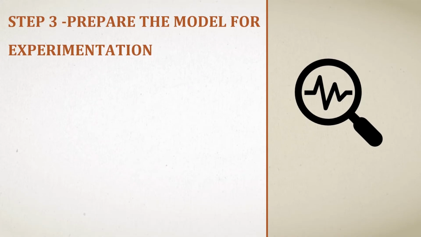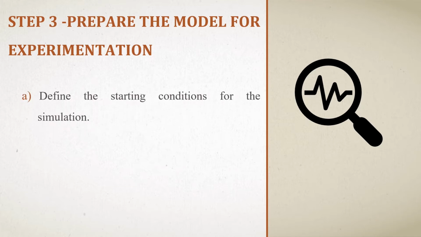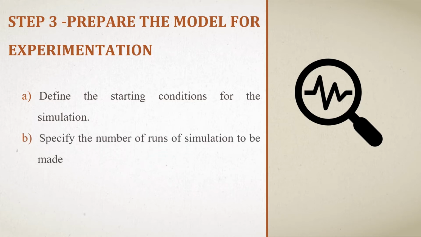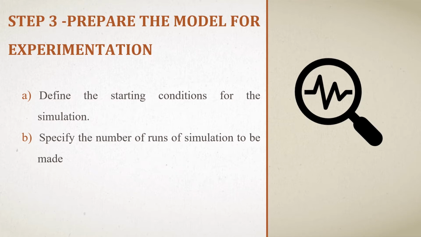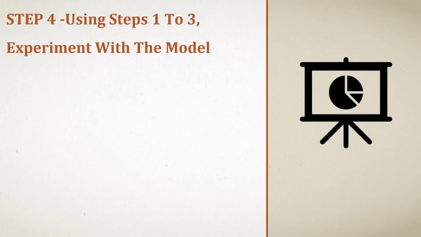Next, step 3. Prepare the model for experimentation. Once step 2 has been completed, we will define the starting conditions of the simulation. Then also specify the number of runs of simulations to be made. Step 4. Using steps 1 to 3, we will experiment with the model.